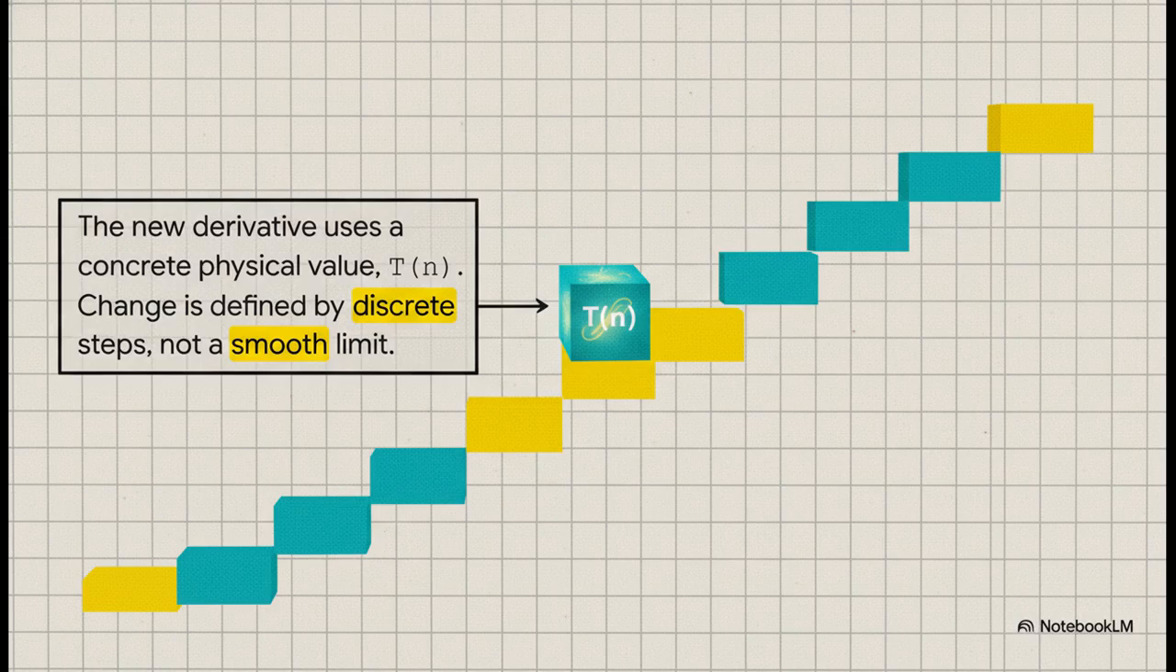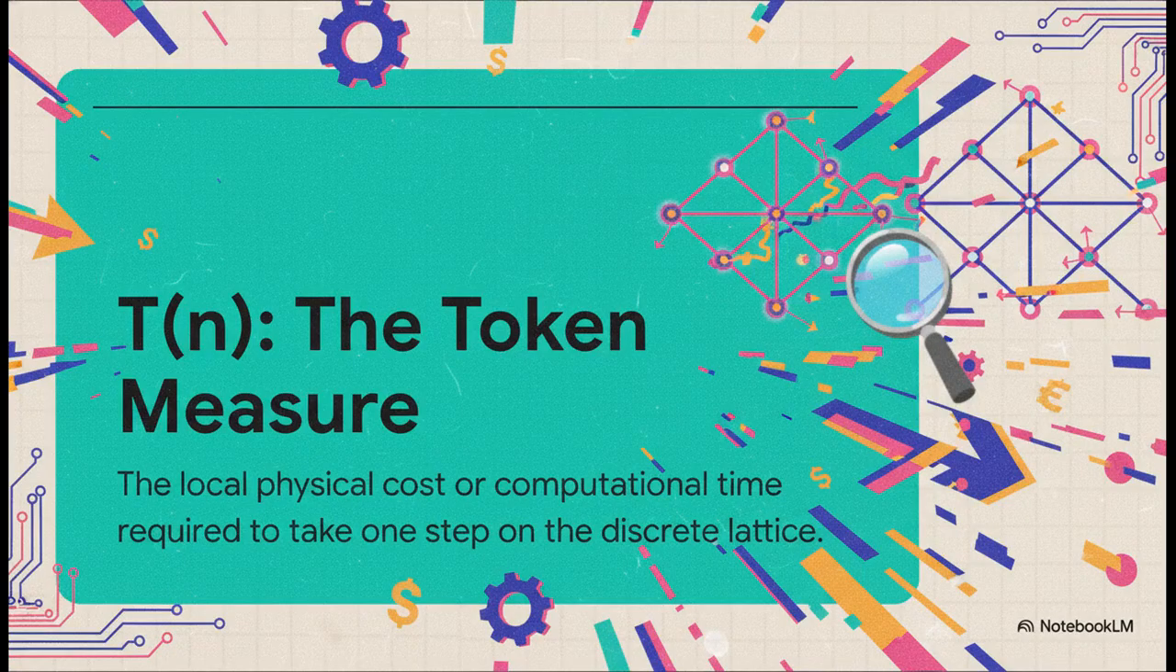This isn't a limit, it's a real thing. And this one change completely regrounds calculus in a new, discrete reality. So what is this t of n? It's the token measure. And what it represents is the local physical cost. The actual resources, the time, the computational effort that it takes to make a single step on this lattice.